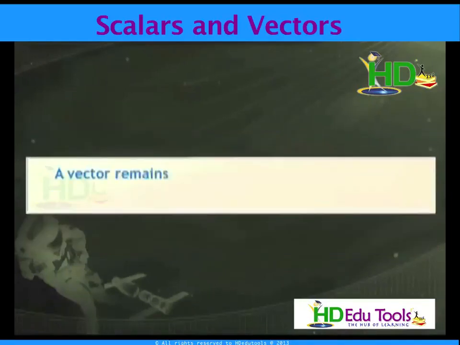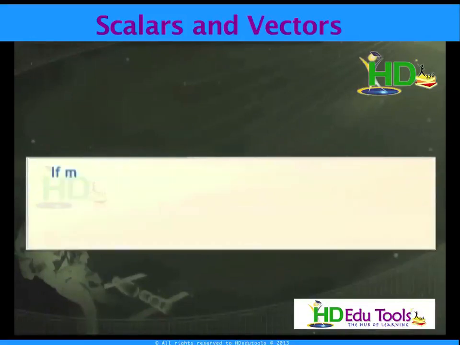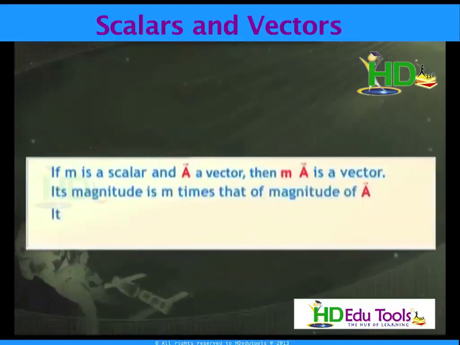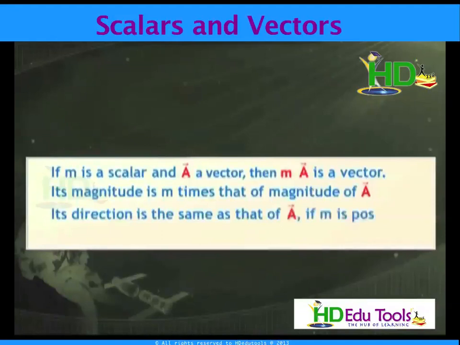A vector remains unchanged when it is moved parallel to itself. If m is a scalar quantity and A is a vector, mA is a vector, its magnitude is m times the magnitude of A. Its direction is the same as that of A. If m is positive, it is in the same direction as A, and if m is negative, it is opposite to the direction of A.